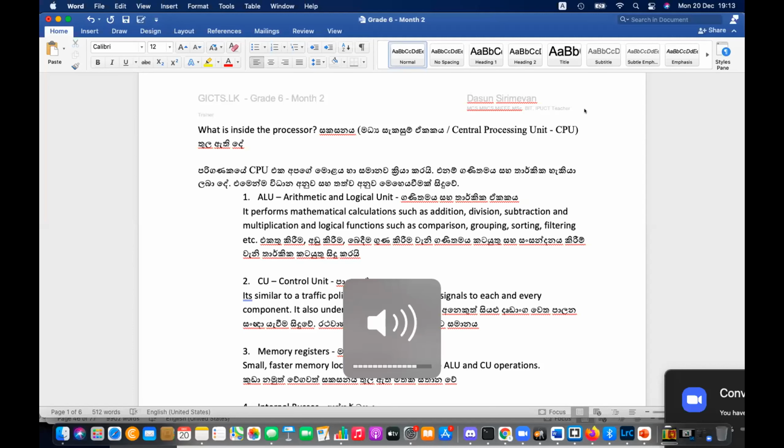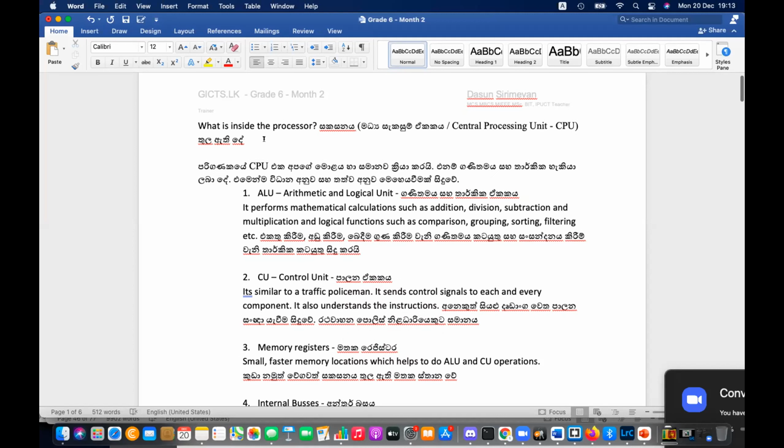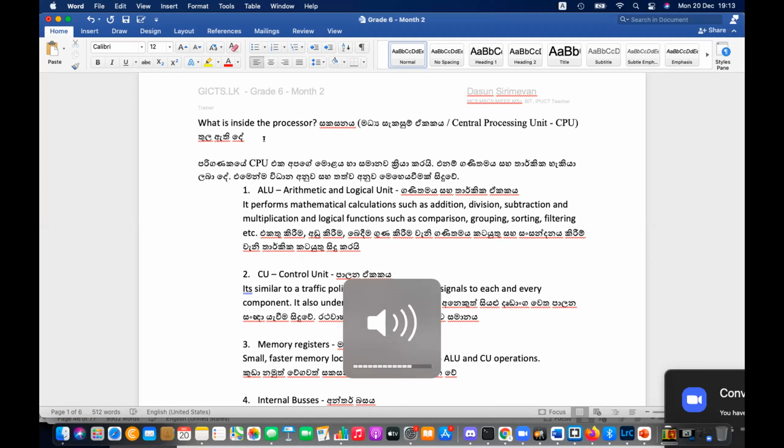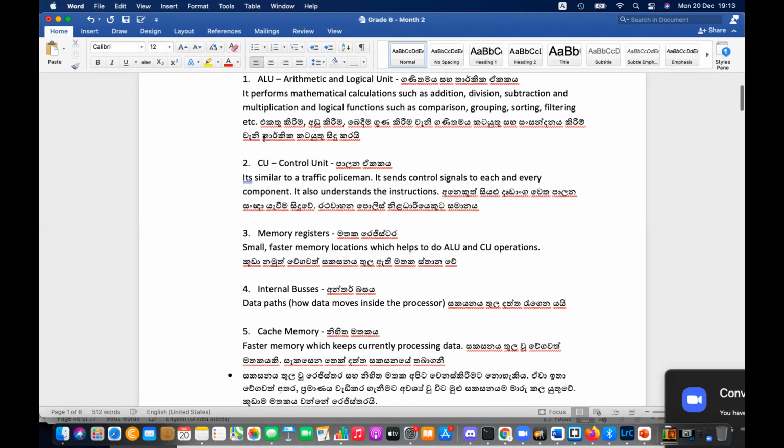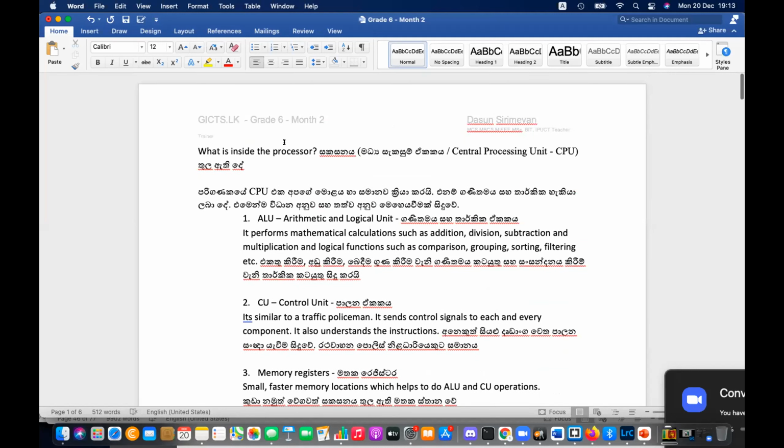Today, our month 2 TUD. Under this, we are going to discuss the central processing unit, and what is inside that as the first topic. So we will be discussing the central processing unit and what is in it.